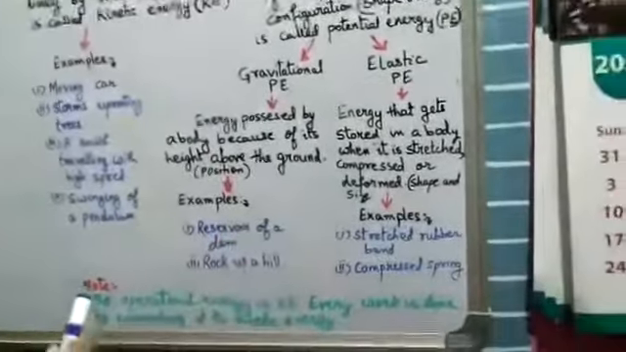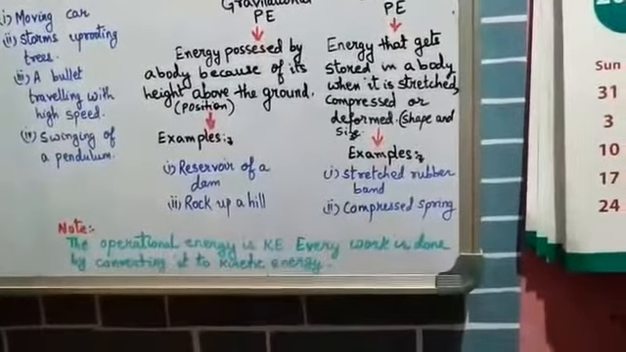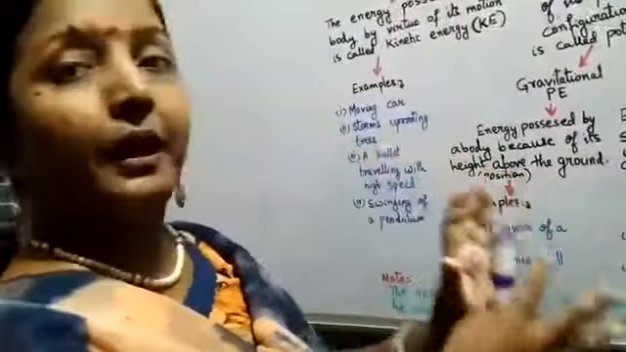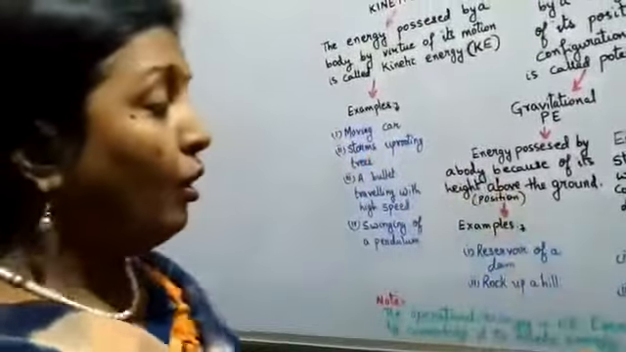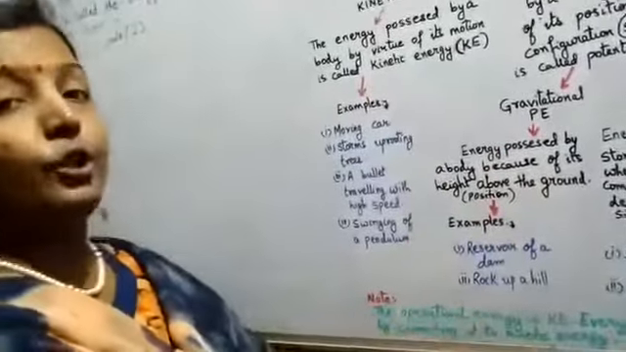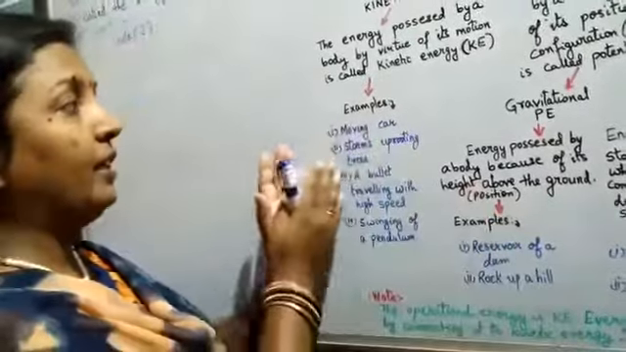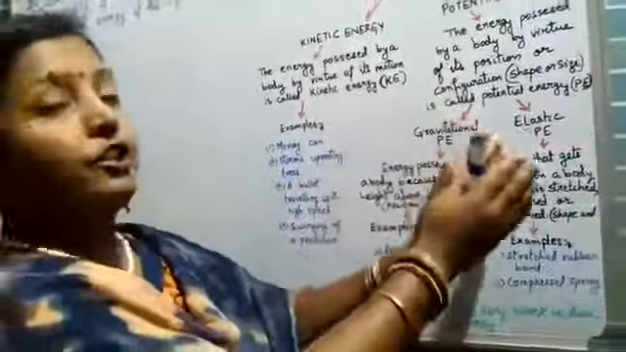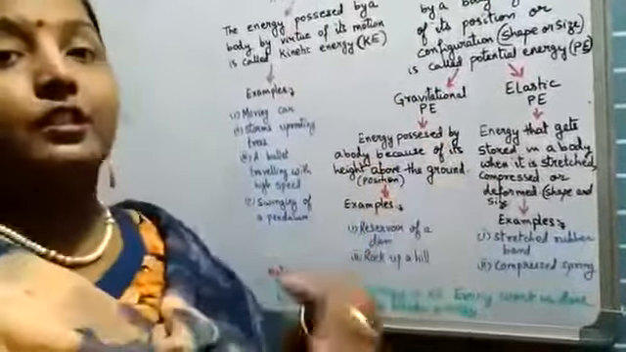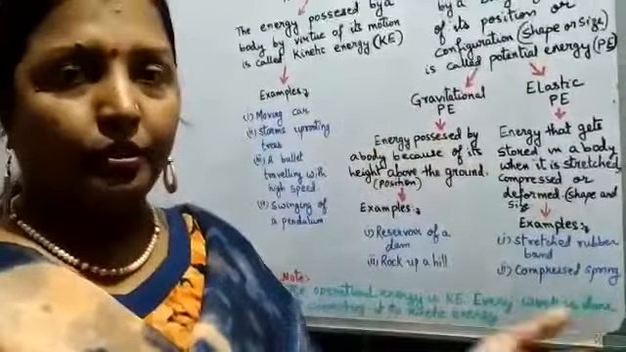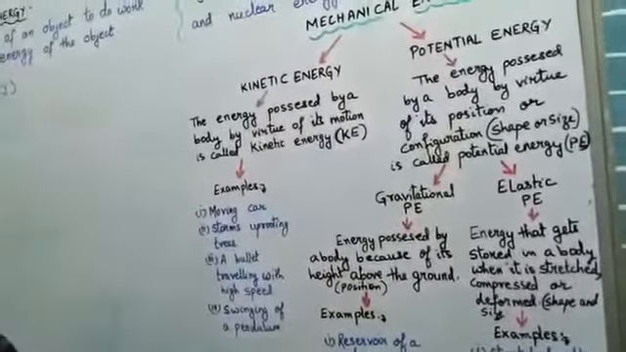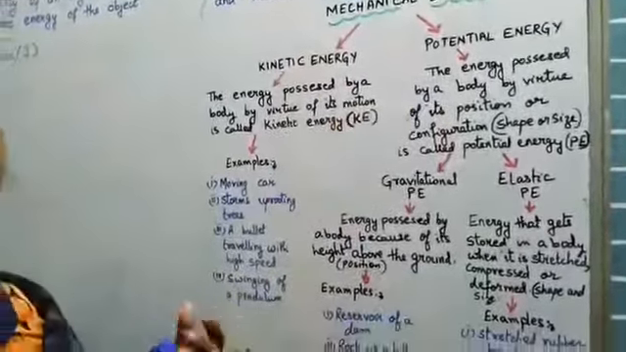So, point to be noted, the operational energy is always the kinetic energy. If you have noted when I was explaining, every work was done only when the potential energy was converted to kinetic energy. So, kinetic energy does work. Potential energy does not do work. It does work only when that potential energy is converted to kinetic energy. So children, I suppose you have understood the difference between kinetic and potential energy. What is mechanical energy? That's all for today's class.